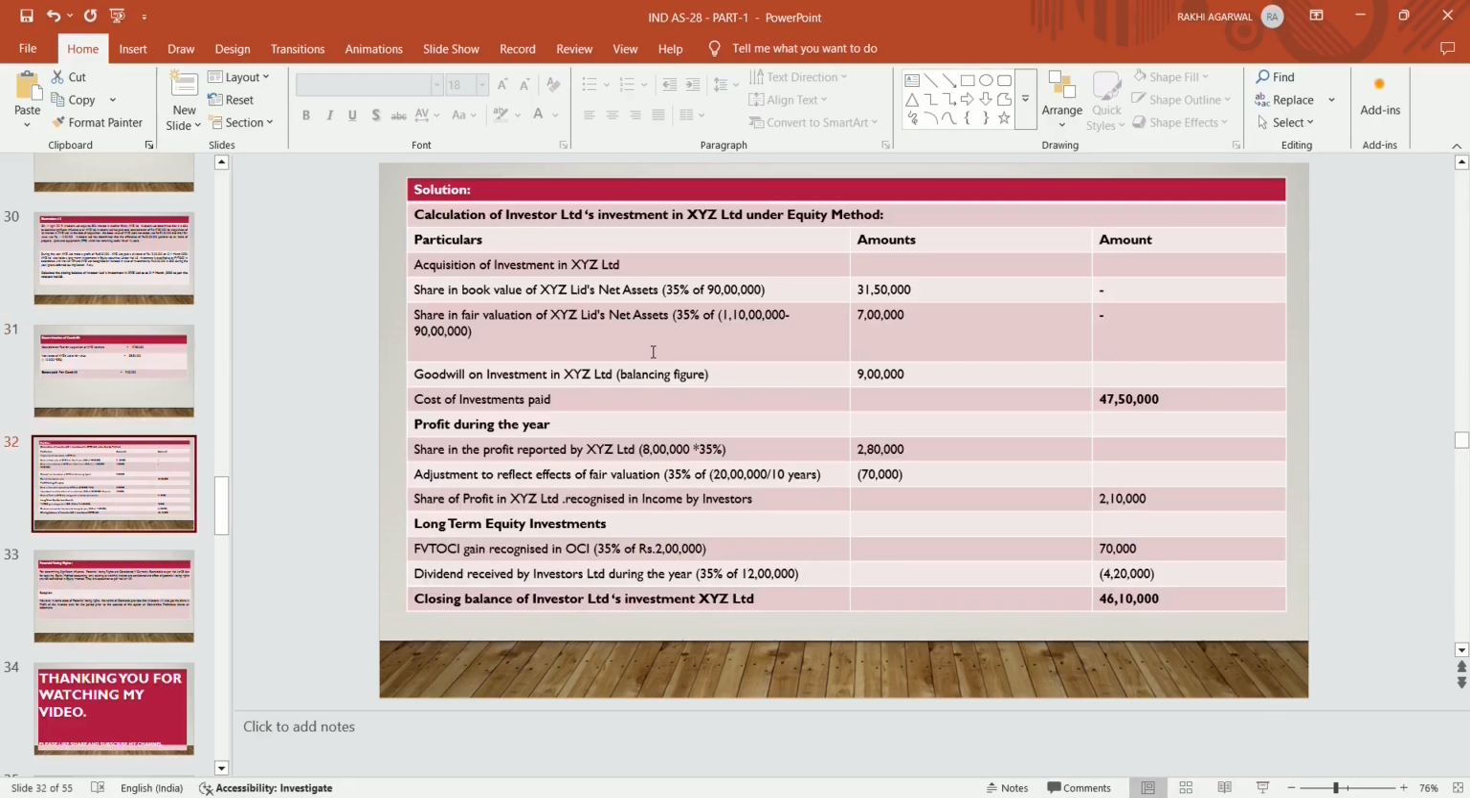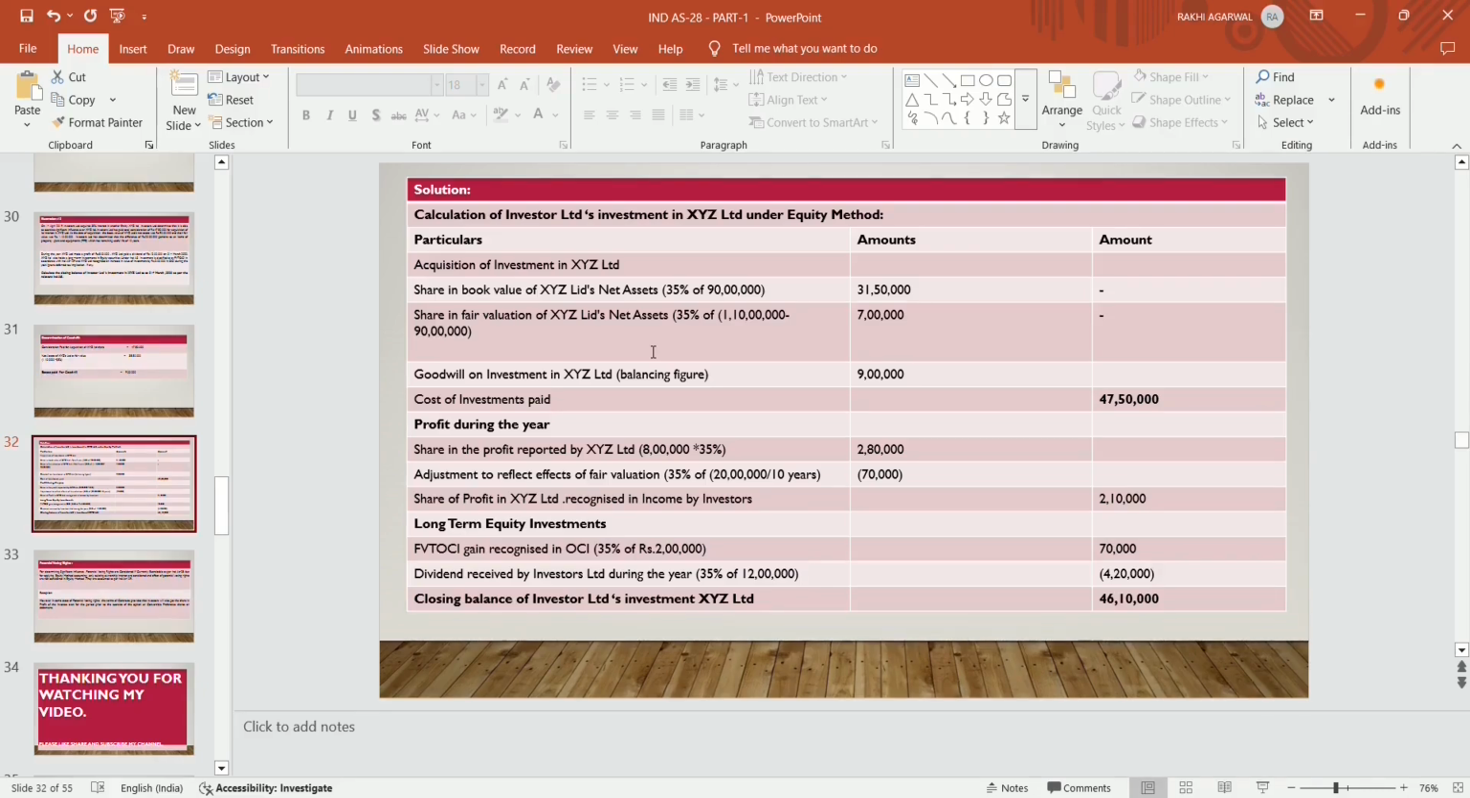Cost of investment paid by the investor company to the investee company in order to acquire 35% stake is 47,50,000. Now, in the books of the investor company, how is the effect to be given due to the increase in the profit of the investee company? Profit earned during the year by the investee company is 8 lakhs, and share of profits reported by XYZ Limited in the investor's books becomes 35% of 8 lakhs, that is 2,80,000.